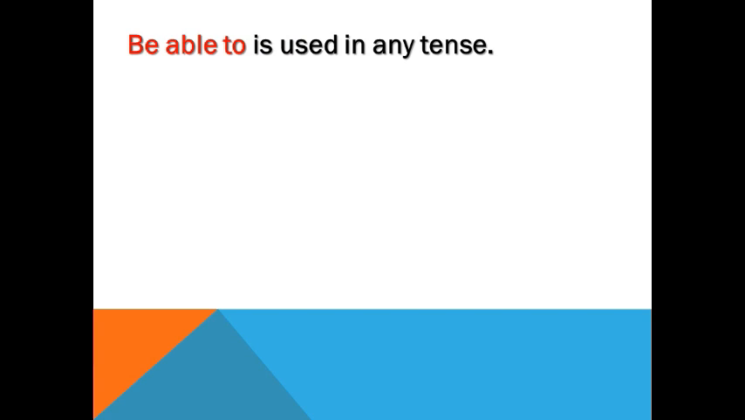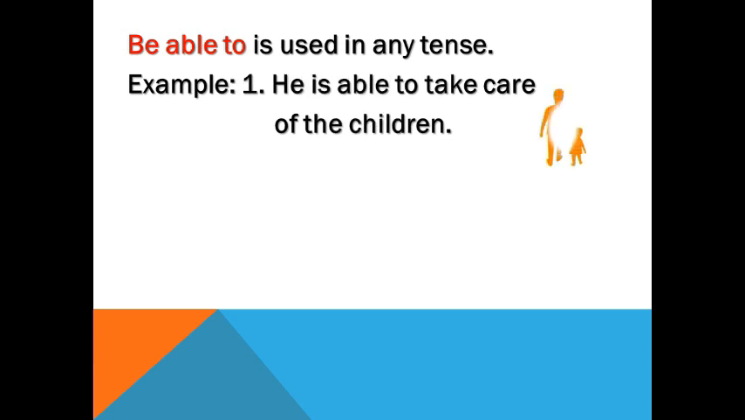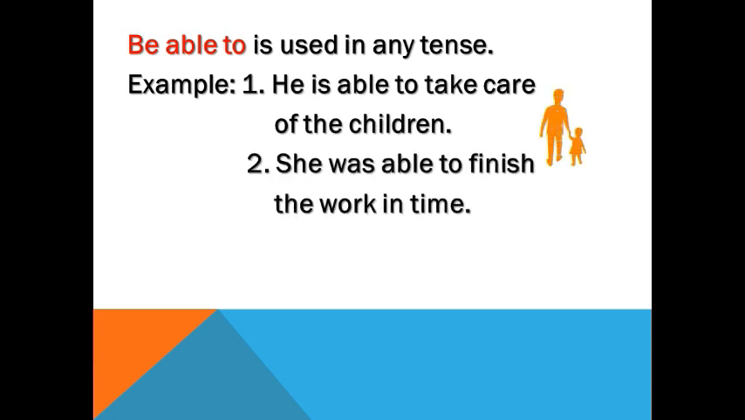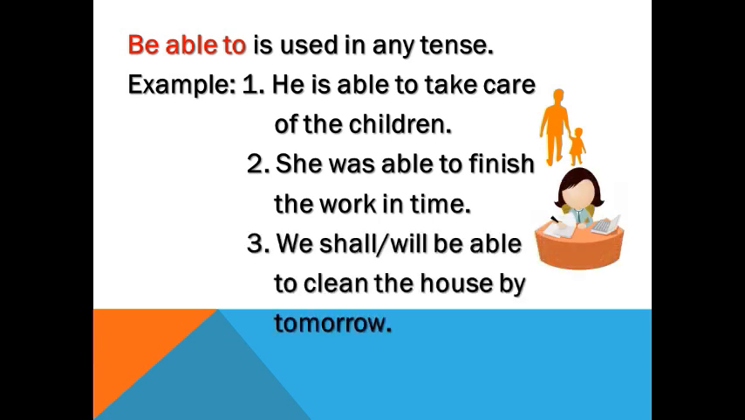In English, we also use be able to express ability, capability or capacity. It is used in any tense. Example, he is able to take care of the children. She was able to finish the work in time. We shall be able to clean the house by tomorrow. We have three examples, and in all the three, be able to is used in a different tense, that is present, past and future.